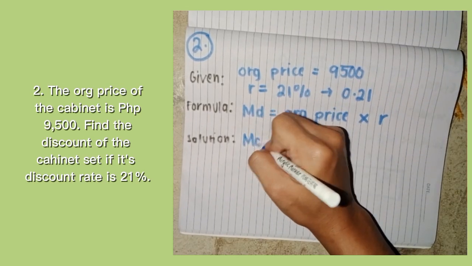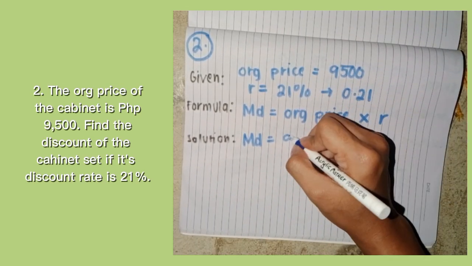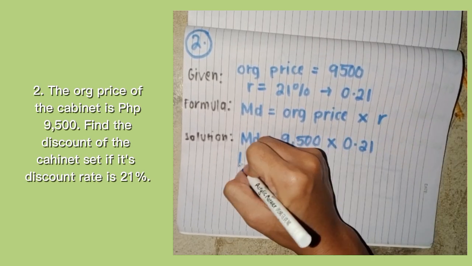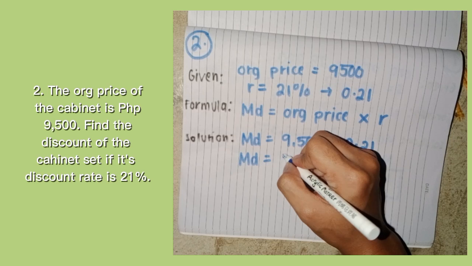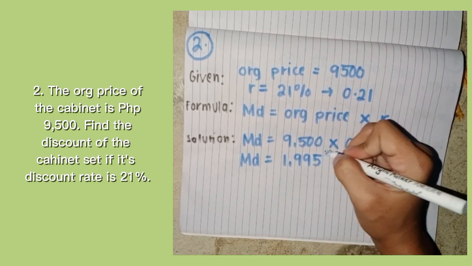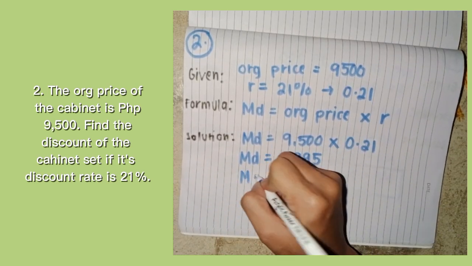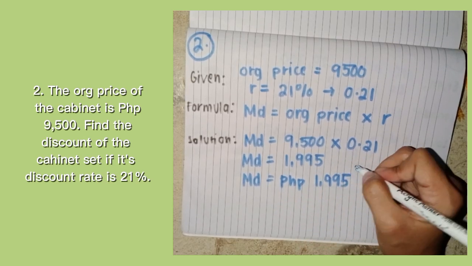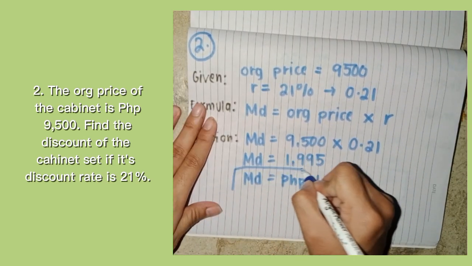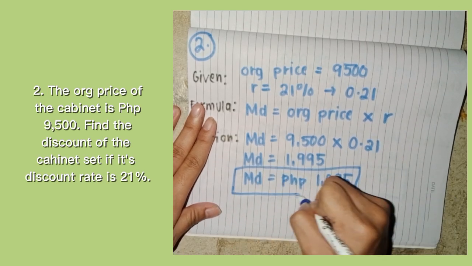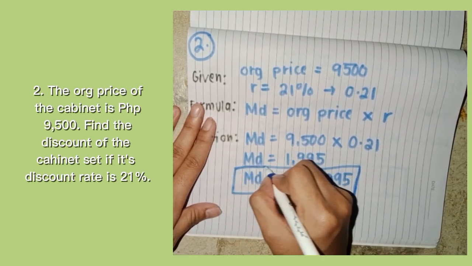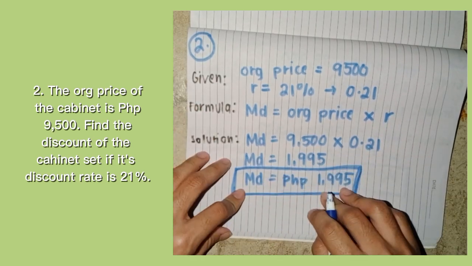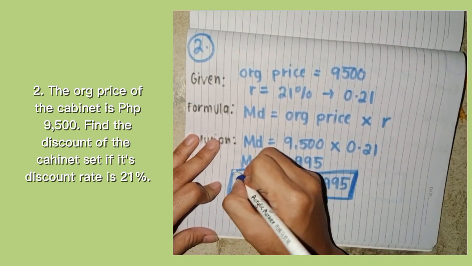For the solution, markdown is equal to the original price, 9,500, multiplied by 0.21. So the answer here is 1,995. We are going to add the PHP: 1,995 pesos. And this is the final answer. I think it is pretty easy, and I think you got the correct answer. I hope so. So this is the final answer for number 2 of the activity for markdown.